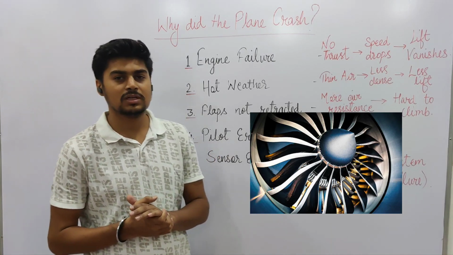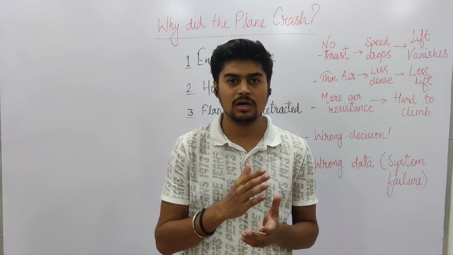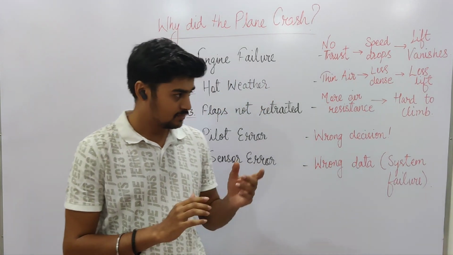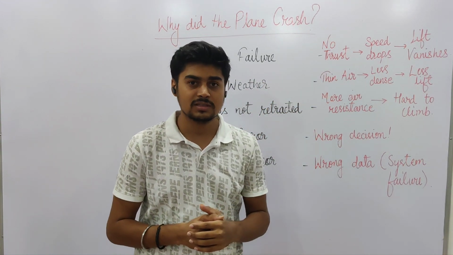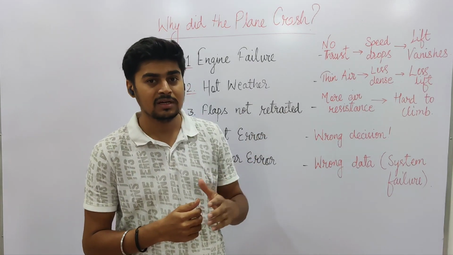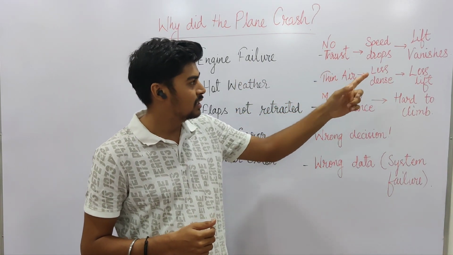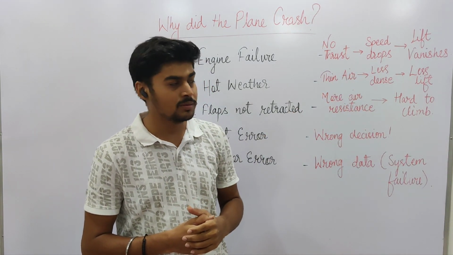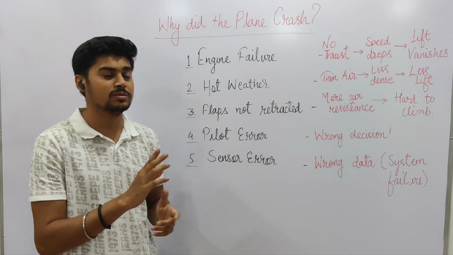We know that a commercial airplane has 2 or 4 engines, and the main function of the engine is to provide an upthrust, which will eventually help the airplane to lift. If the engine fails, the thrust will be reduced. What is thrust? We have studied that thrust is nothing but a perpendicular force which helps in lifting. If the engine fails, there will be no thrust. That will reduce the speed. Basically the speed drops and eventually the lift vanishes. This was the first possible reason.